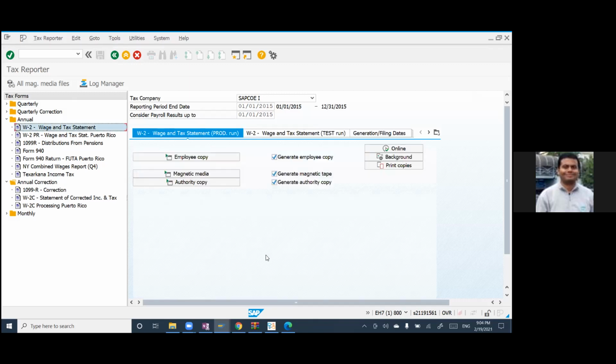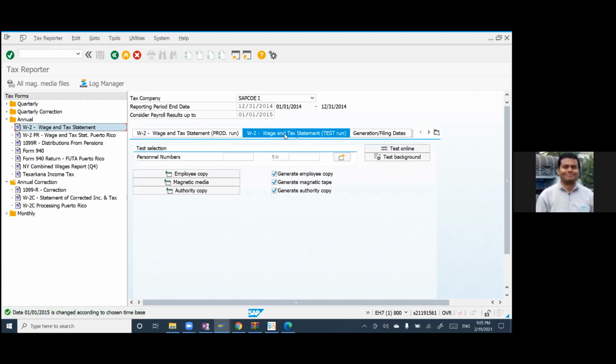Let's see. Here you can see basically three things: W2 wage and tax statement, production run and test run. You can go for the test run and try some employee, whatever. There are three things: employee copy, magnetic media, authority copy. You can choose everything and click test online by choosing a personnel number.